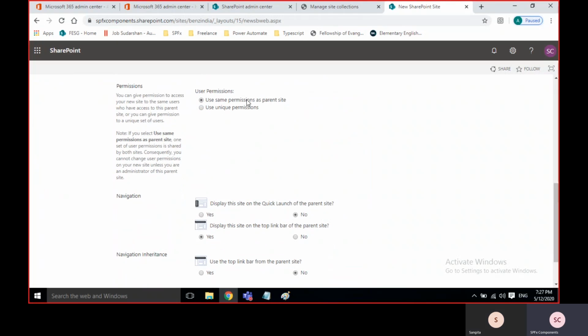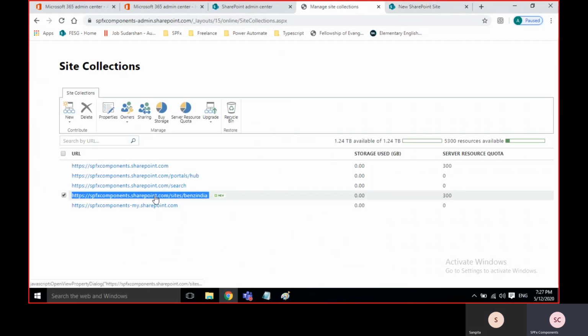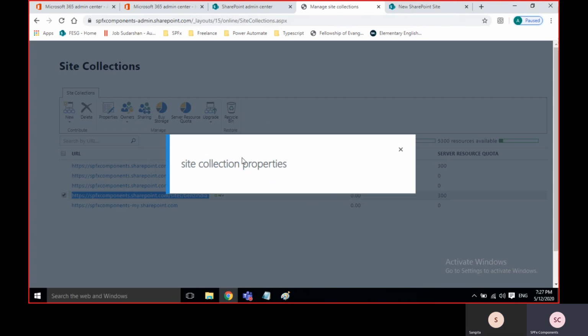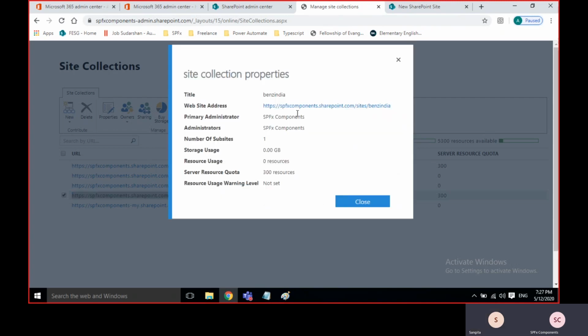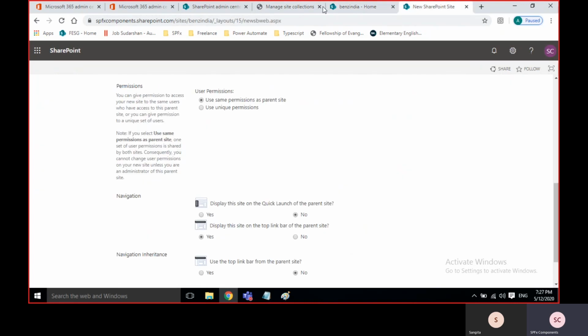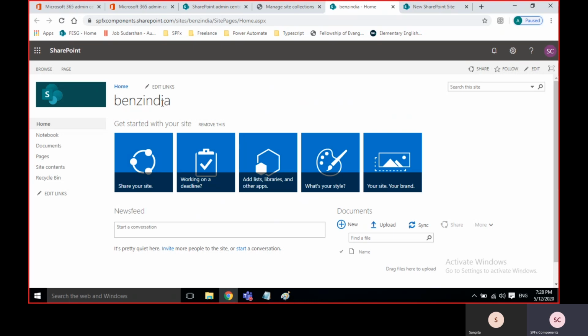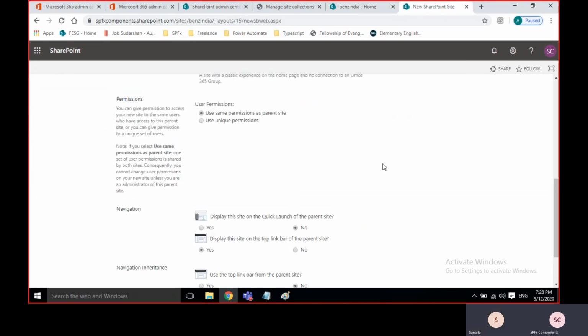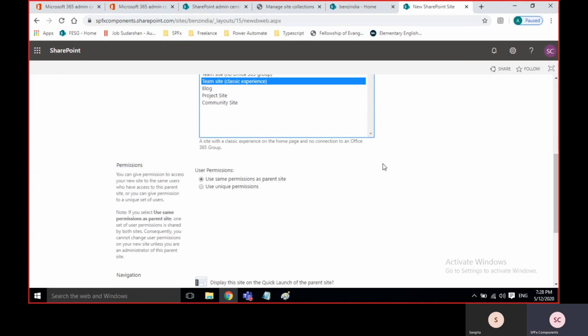Same permissions means, for example, the parent site Benj India has 100 employees accessing it, and for the subsite also I am going to give all 100 employees access by default. There is one more thing, unique permission, meaning restriction. When India has 100 employees, out of that, pre-sales only has 10 members. That is a completely different department.